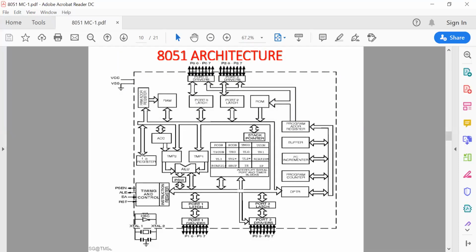Or if it needs to be stored inside the B register, then timing and control gives the signal to the B register to catch and hold that data. In this way, the result must be stored in the specified register. Also, when any result is generated by the ALU circuit, the program status word must be changed, and it affects the required flags, because it has certain flags, and according to the current result, the required flags must be either set or reset. So here the PSW is also affected by the ALU operation.